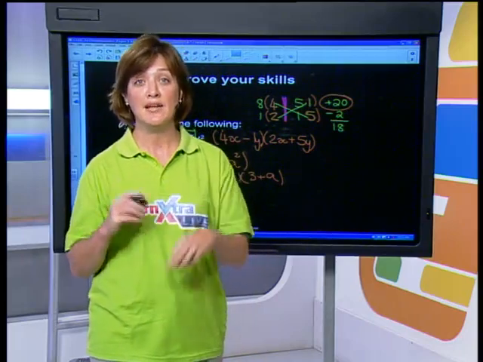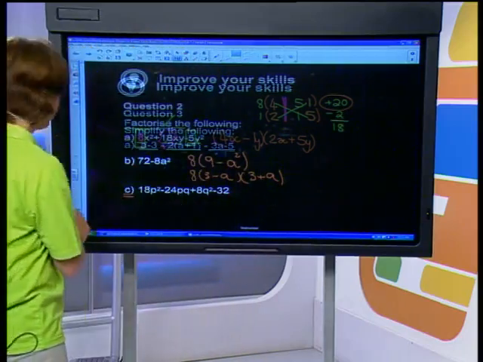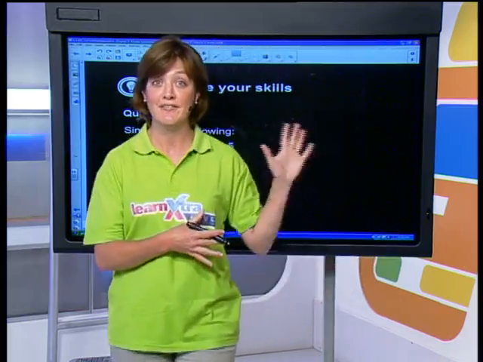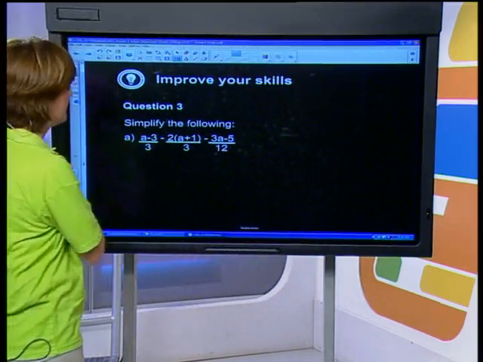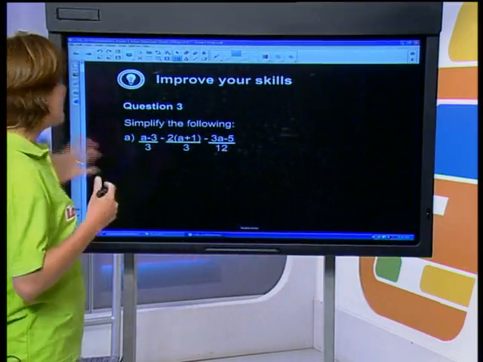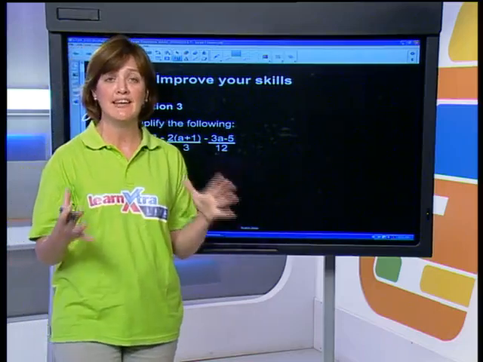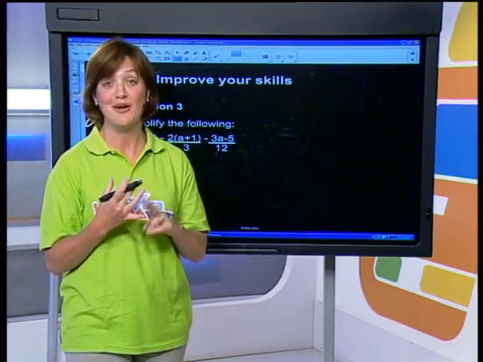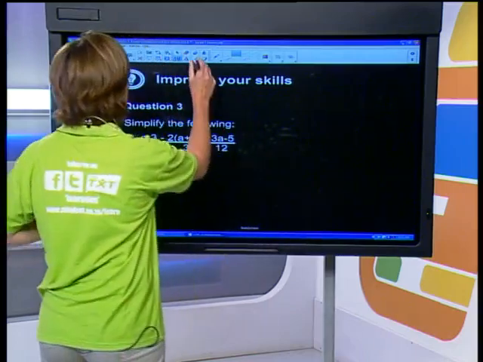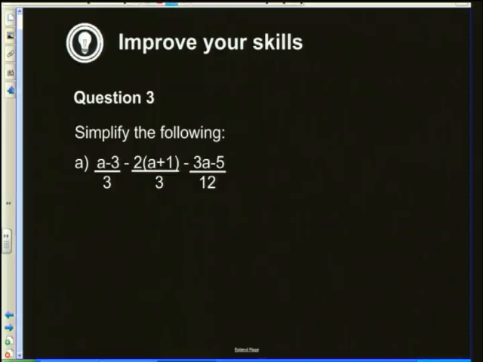But in the meantime, we need to have a look at some fractions. Okay, 2 types of fractions that we're going to expect in our exam: an addition or subtraction, and then a multiplication and division. Okay, so the very first thing we have a look at is addition and subtraction of fractions. And we go back to the basic laws of fractions here, that if we are adding or subtracting a fraction, we find a lowest common denominator. Okay, so first things first, let's find our LCD.